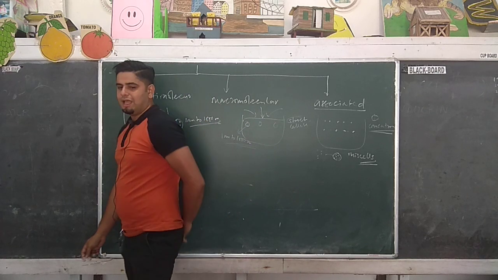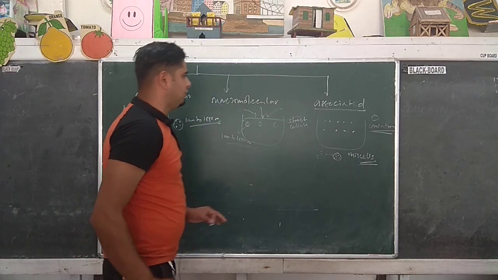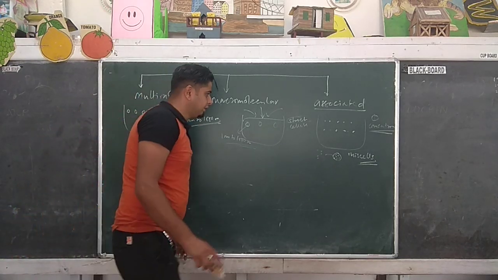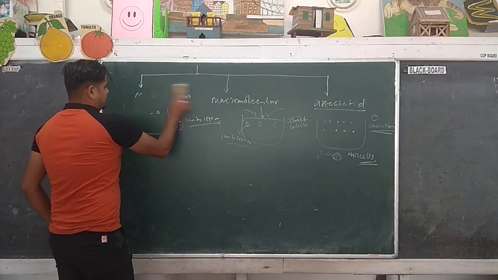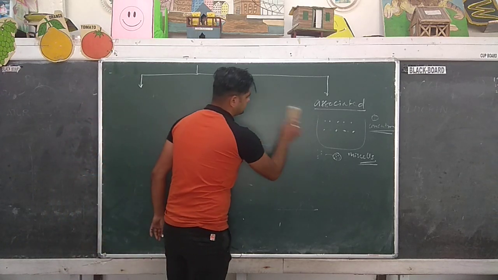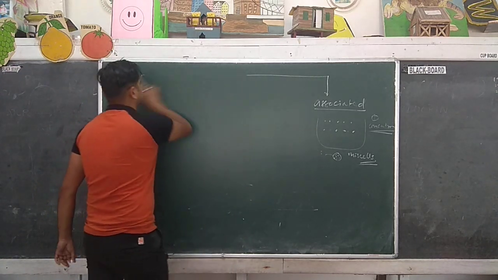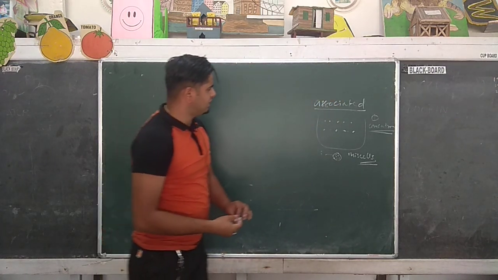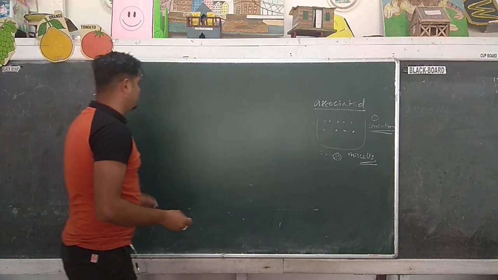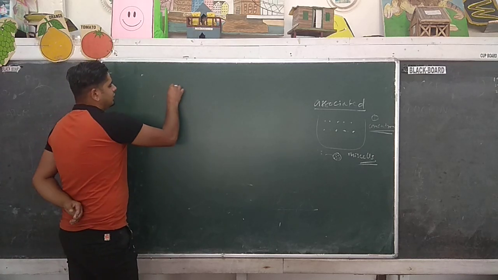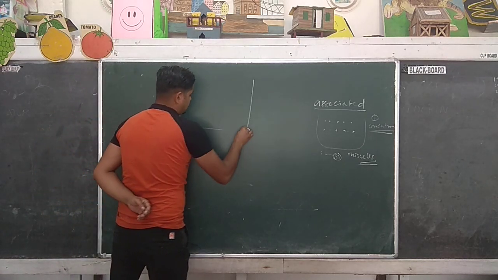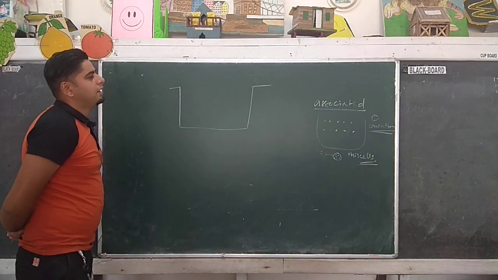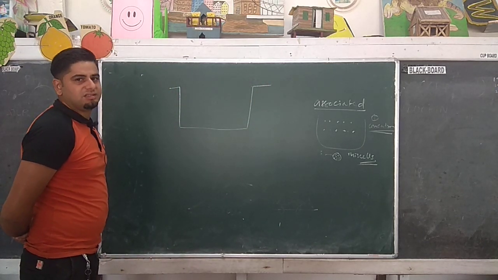I'll give you a very simple example of this associated colloid. Look at the board. We can practically see this associated colloid using soap or detergent.